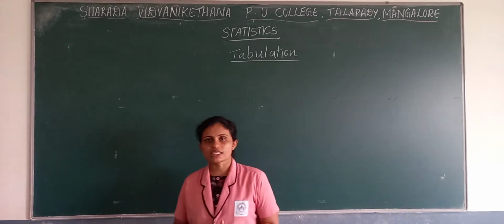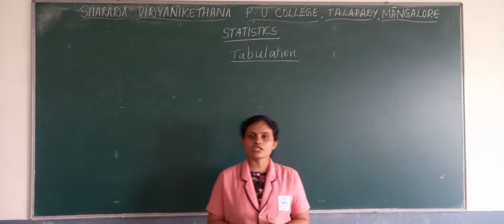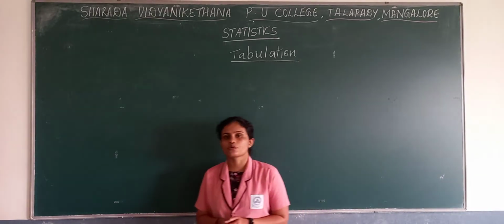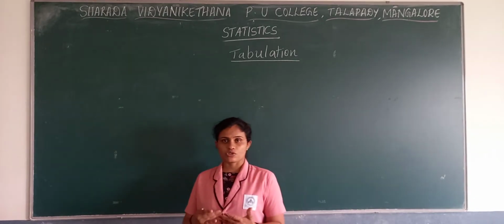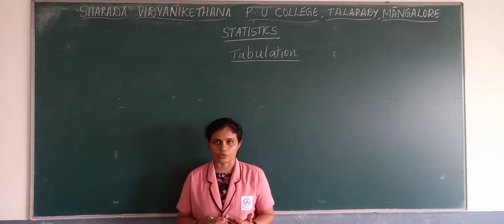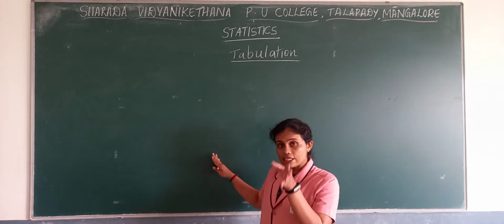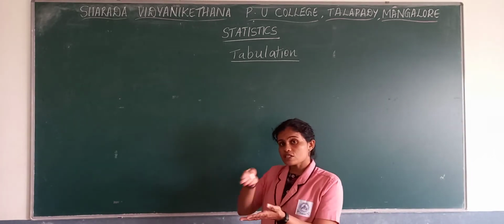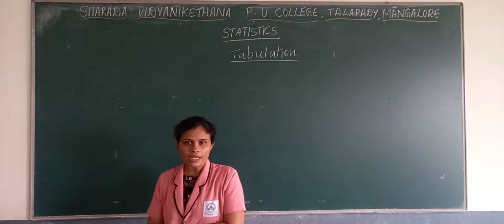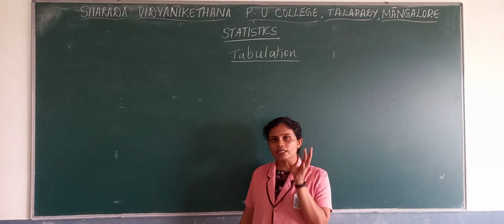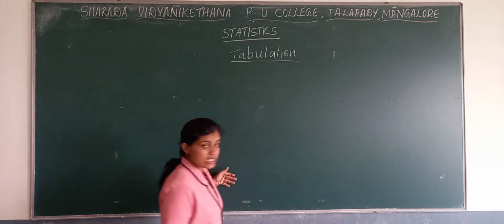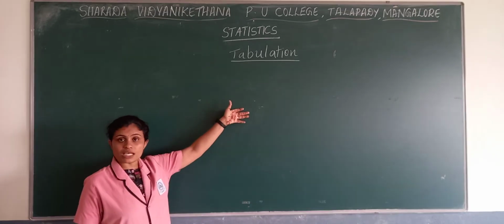Then later on we discussed frequency distribution. In case of frequency distribution, there are discrete frequency distribution, continuous frequency distribution and bivariate frequency distribution. Then in case of continuous frequency distribution, what is inclusive and exclusive. With this we ended the topic called classification. Now in that same chapter we are moving towards tabulation.